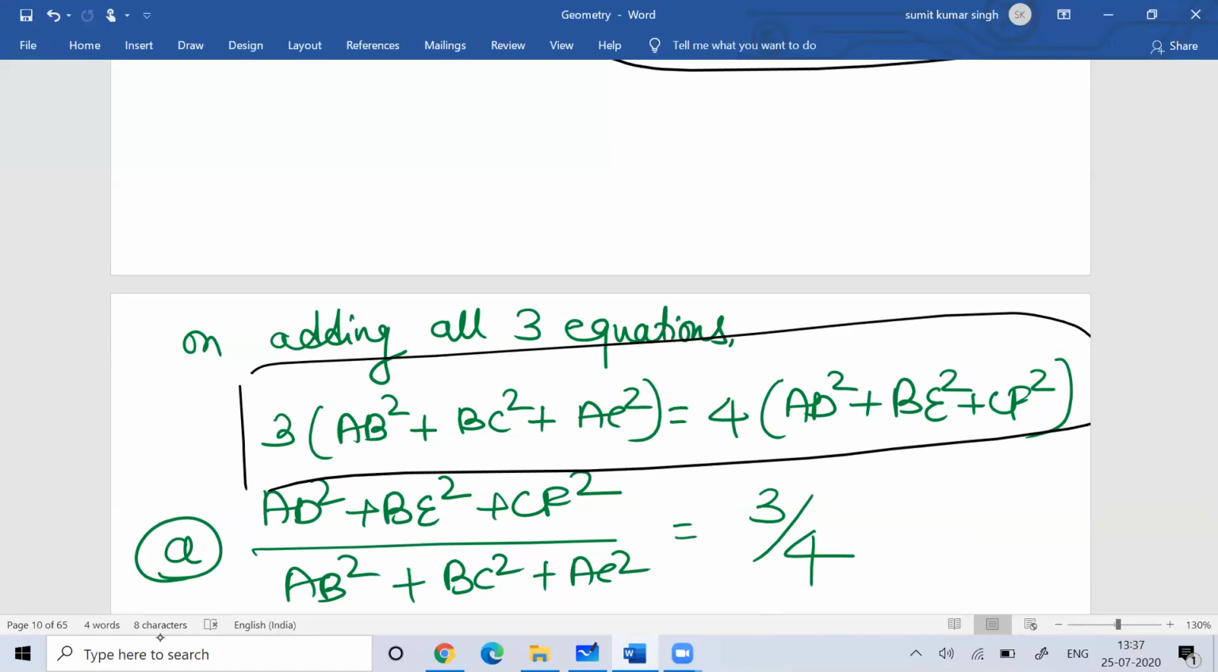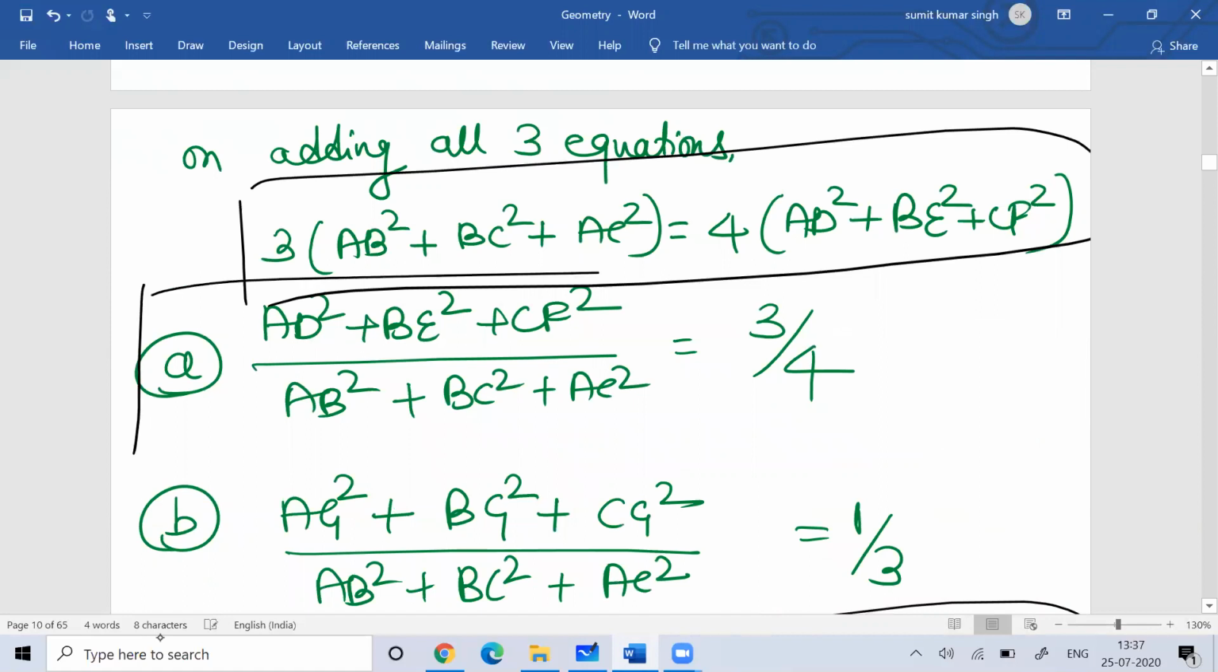Three times the sum of the squares of the sides of the triangle is equal to four times the sum of the squares of the medians of the triangle. So that is the property which you can keep in your mind. Now what I can do, I can write this.